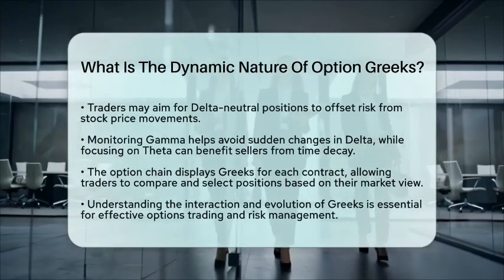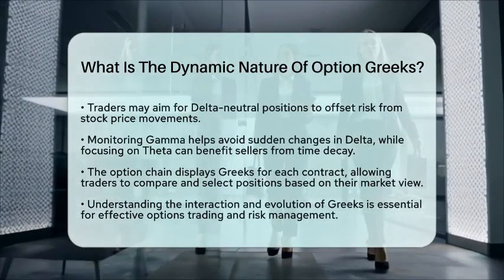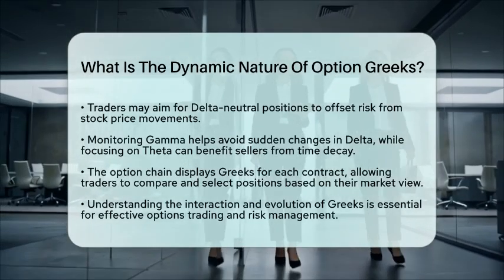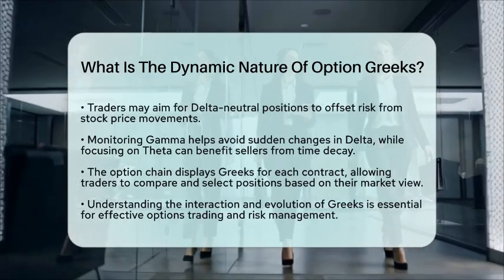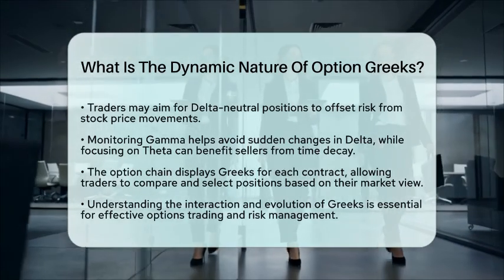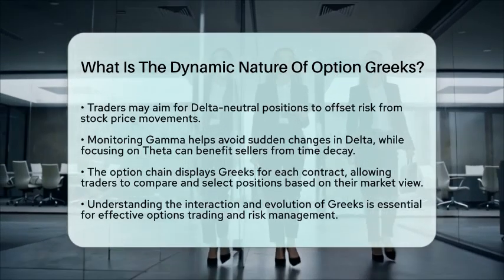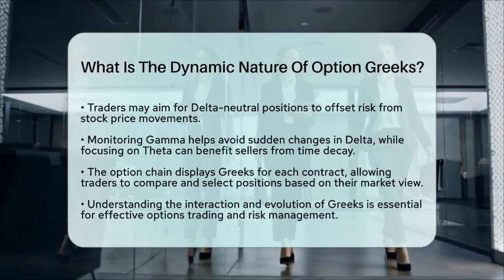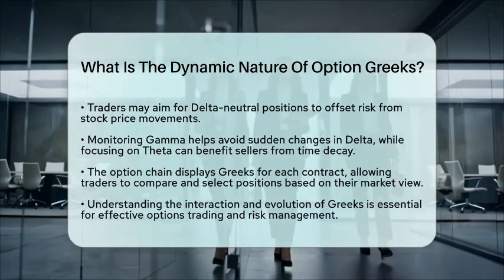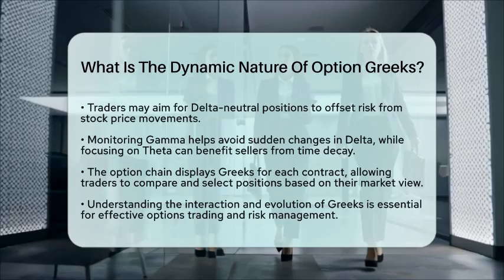The option chain, which is a table listing all available options for a stock, displays Greeks for each contract. By comparing Greeks across different strikes and expirations, traders can select positions that match their market view and risk tolerance. For example, a trader expecting a big move might look for options with high gamma, while someone seeking steady income might focus on options with high theta.